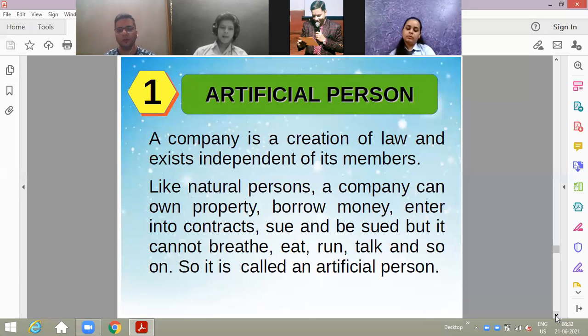Artificial person means it is not a natural person, like a natural person can eat and walk. Being an artificial person, the company can make a contract with anybody. Company can purchase various goods and assets in its own name, because the company has the power to sign a contract.